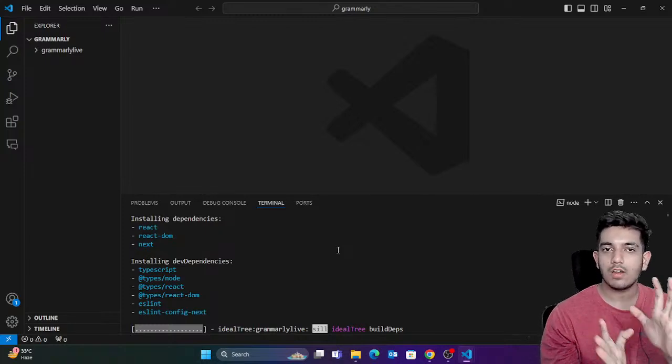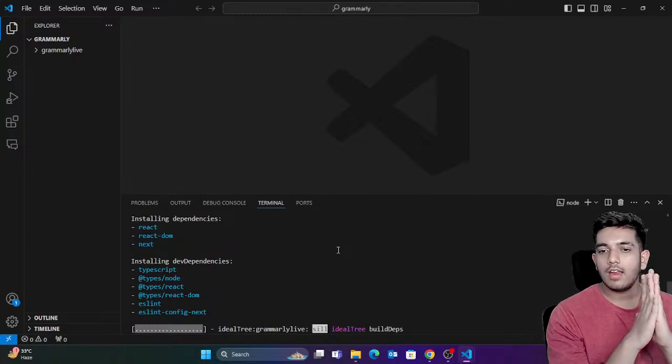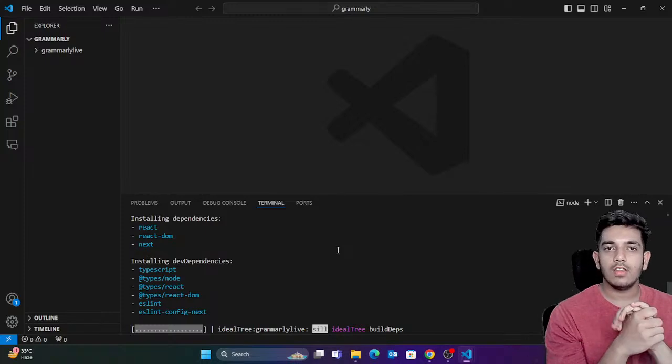This is the installation part of our Next.js application. And after this, guys, we're gonna create the UI. Okay, we're gonna create the UI.